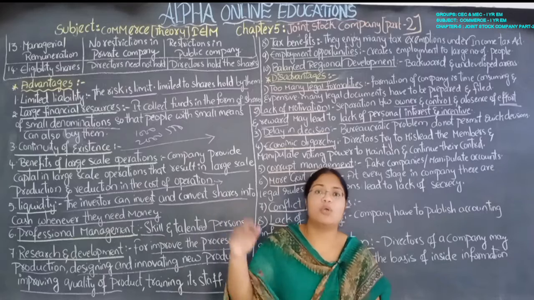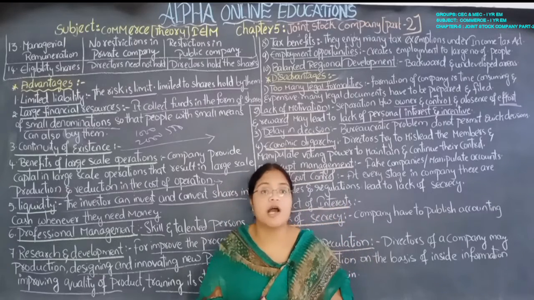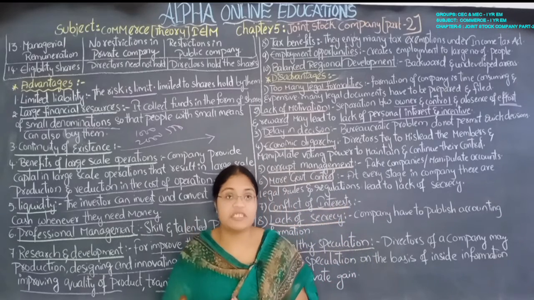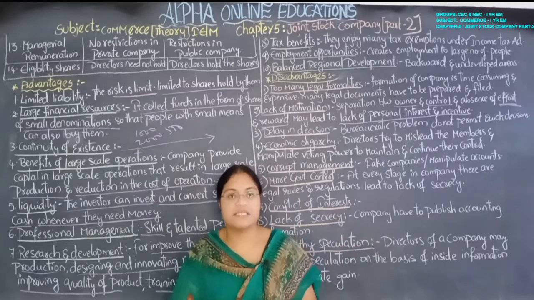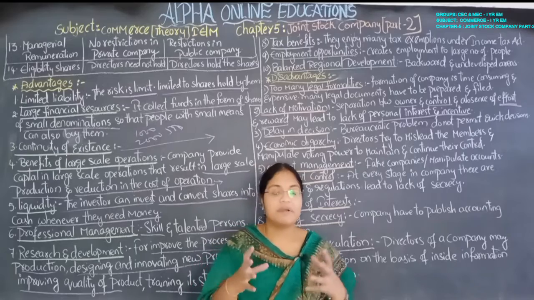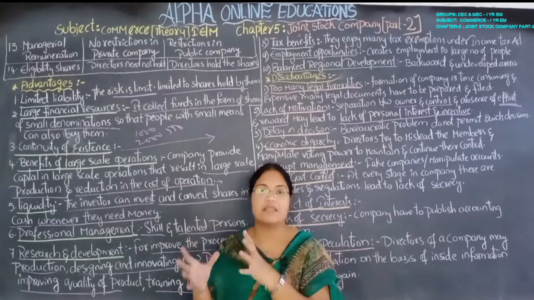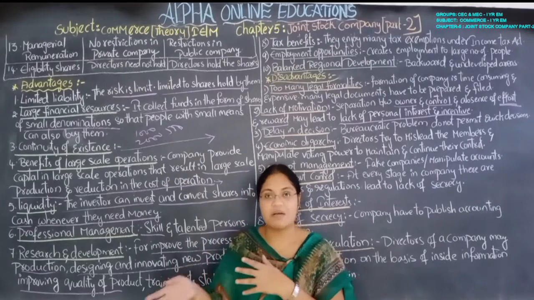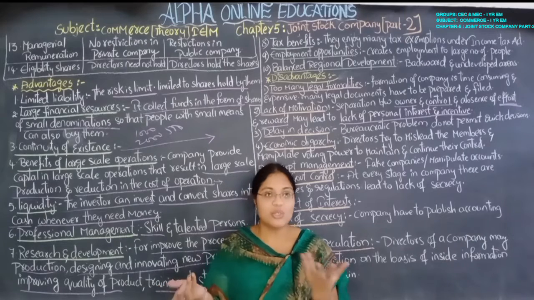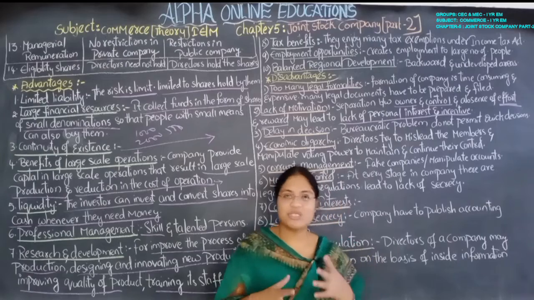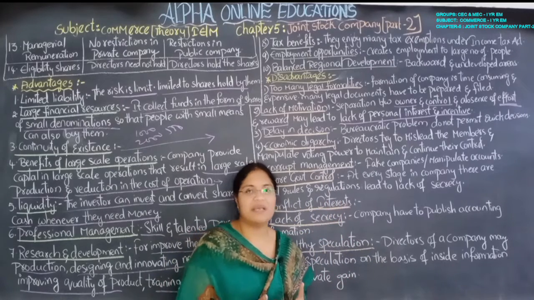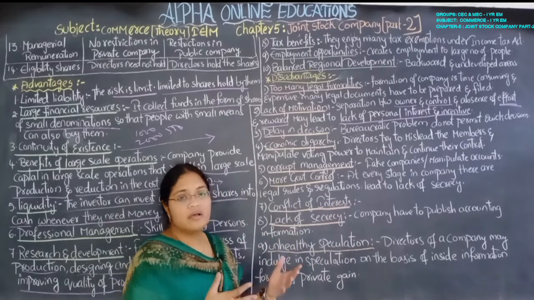they will show that there are huge profits in the company, running with huge profits, and they will issue certain shares in the market. The people will come and purchase those shares. By purchasing those shares the company will get the capital, but actually that company is running in losses. So this is a type of corruption in the company. In this way they will get the money from the public and do corruption.